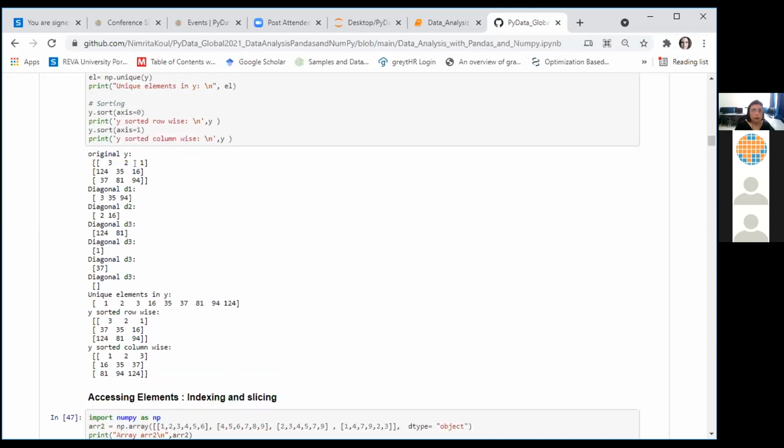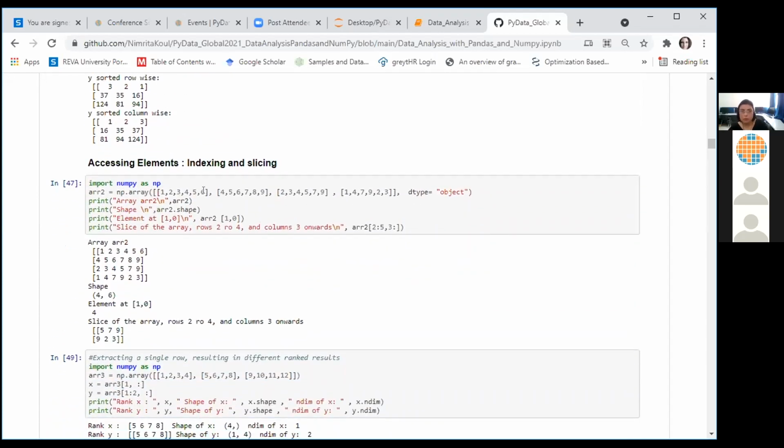So we have our original Y here. We can see that the diagonal elements are 3, 35, and 94. So our primary diagonal is this. Diagonal D2 are the elements one position above the primary diagonal, that is 2 and 6. This is k equal to 1. Below the diagonal is when k is -1, so 124 and 81. When you specify k as -2, you get 37, which is the value two elements below your primary diagonal.